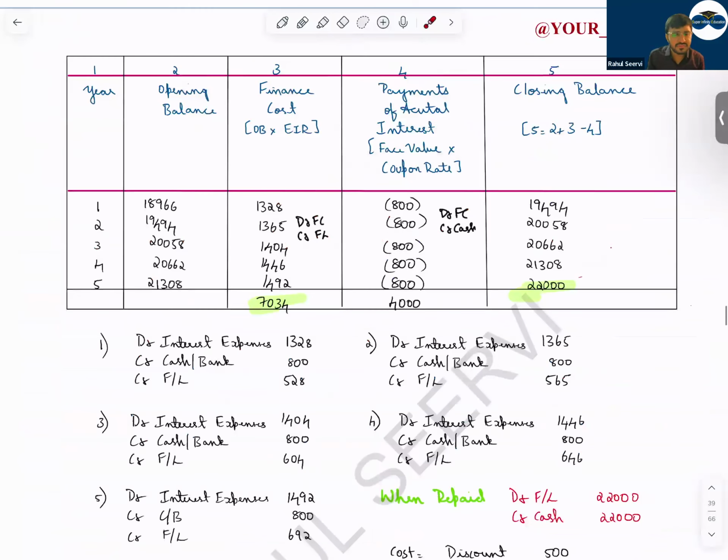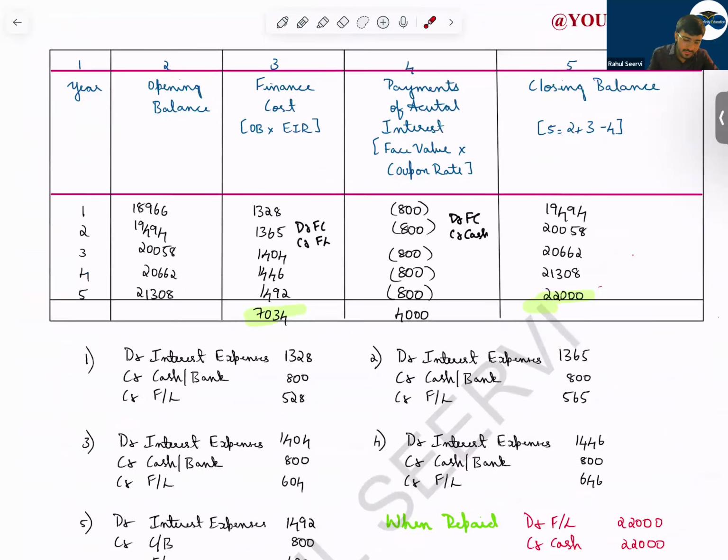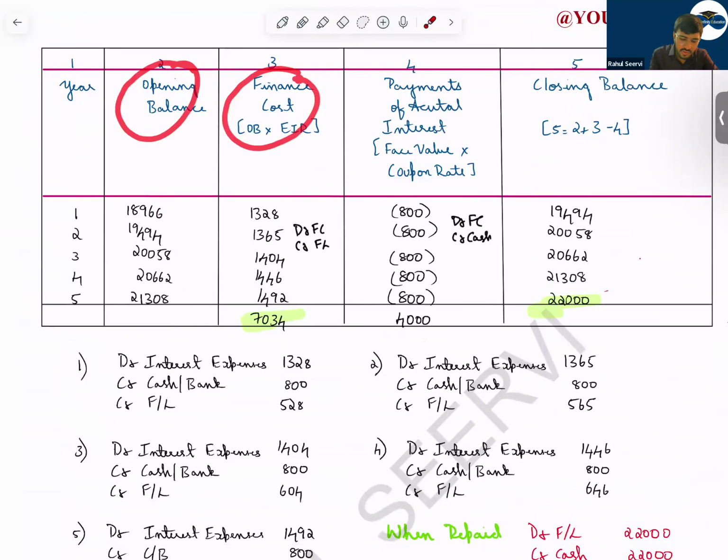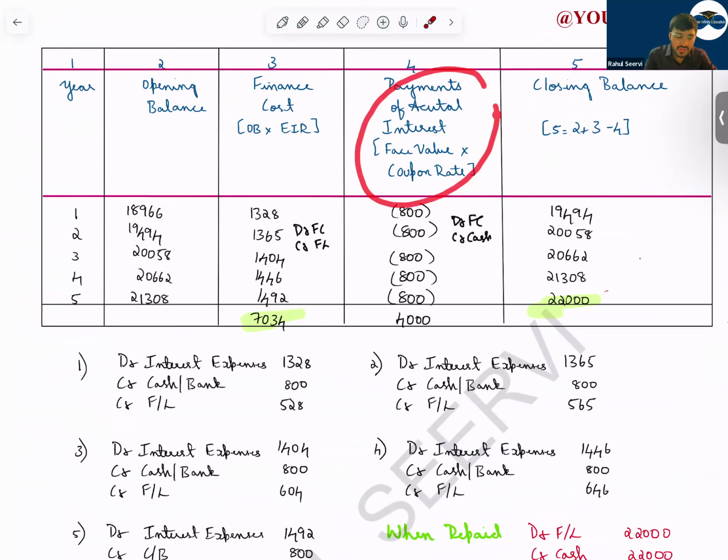This is the way we do the calculation now. Year one, opening balance we have, finance cost, we have payments of actual interest, and closing balance we have. So opening balance we have taken at the fair value less transaction cost. Then every year you unwind it using the EIR rate, and then payment is based on the face value and the coupon rate. Our face value was 20,000 and the coupon rate was given, so we have calculated. Then you have the closing balance.